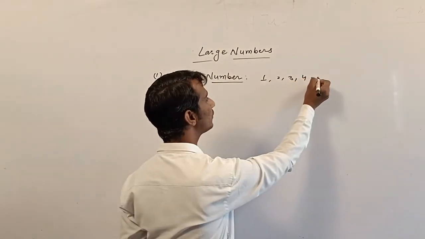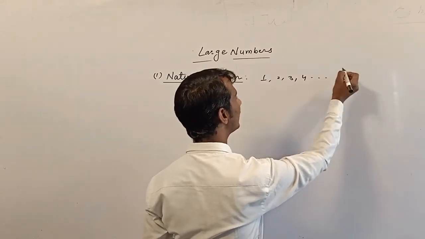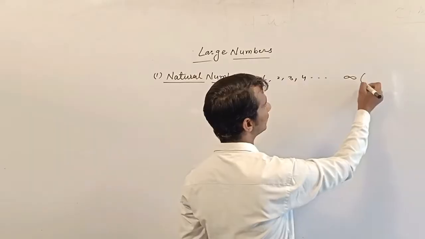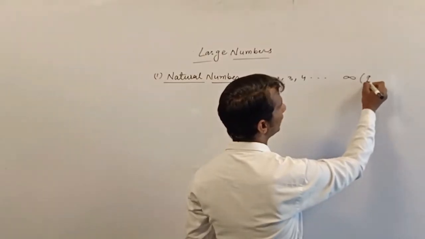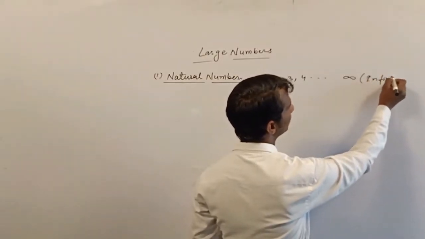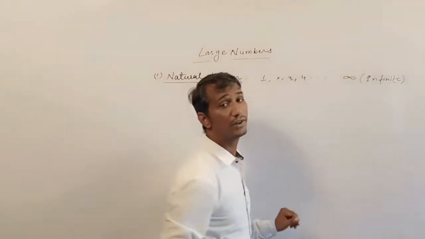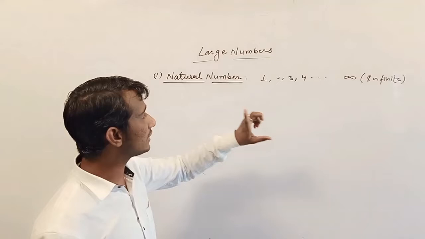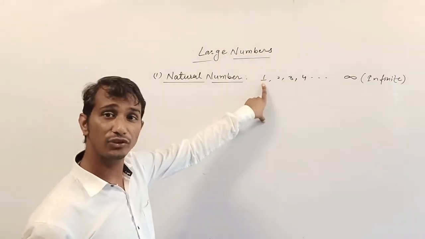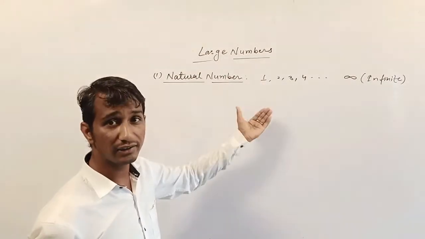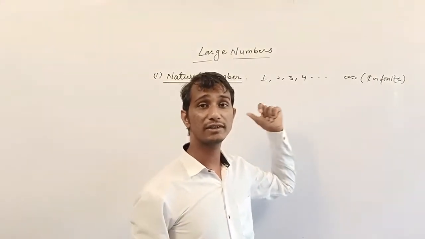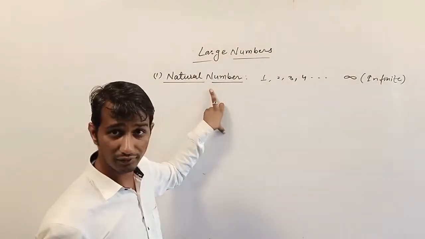1, 2, 3, 4, 5, 6, 7, 8, 9, 10, 11, it means endless. Infinite. This is the symbol of infinite. Understand? So natural numbers start from 1. When we start the counting from 1 and go to infinite, these numbers are natural numbers.